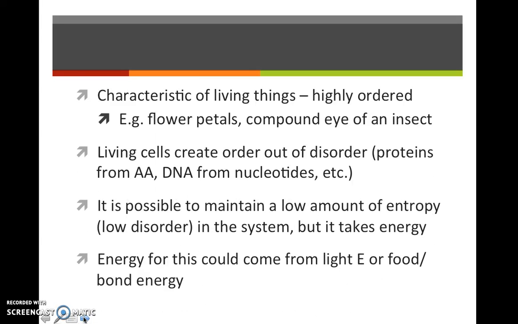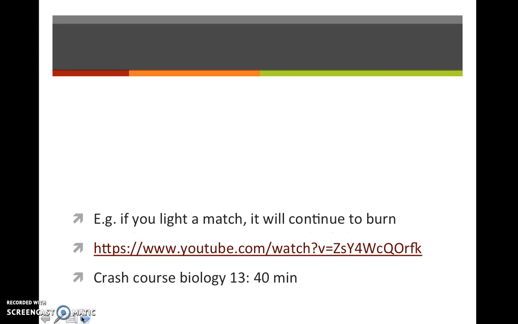Living things are very highly ordered, such as the arrangement of flower petals or the compound eye of an insect. Living cells can create order out of disorder, such as making proteins from amino acids or DNA from nucleotides. It is possible to maintain a low amount of entropy, or low disorder, but it takes a lot of energy. And this energy could come from light or bond energy.